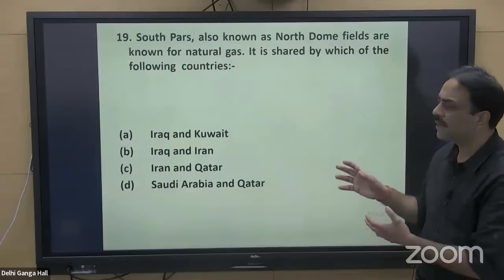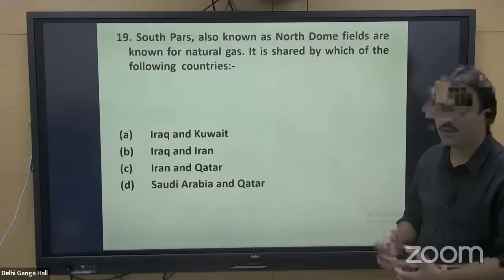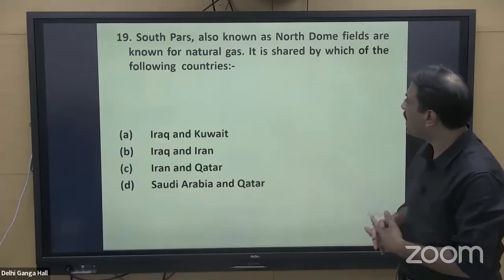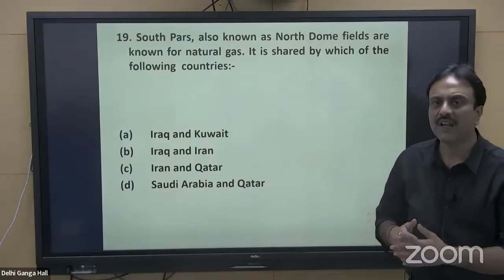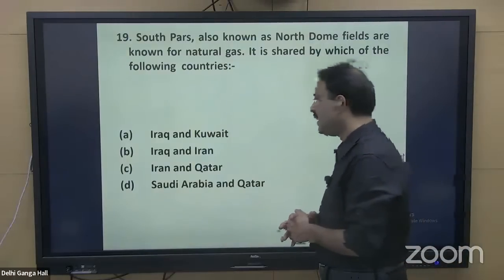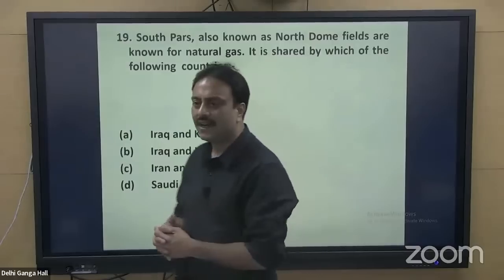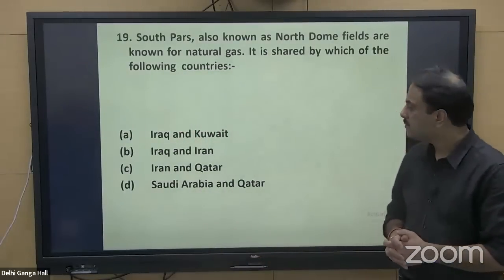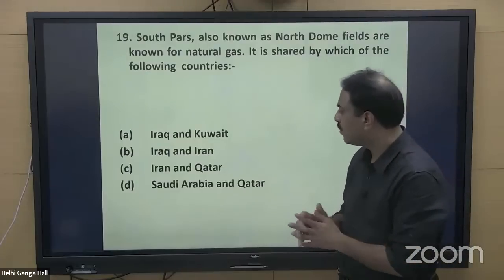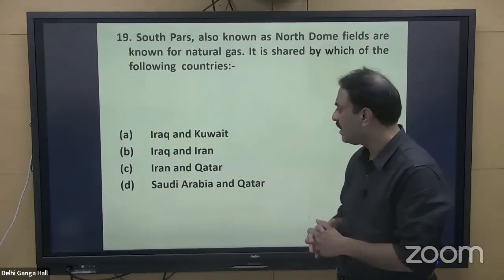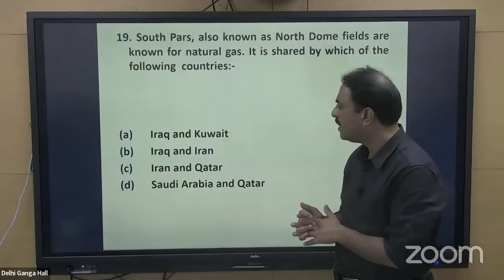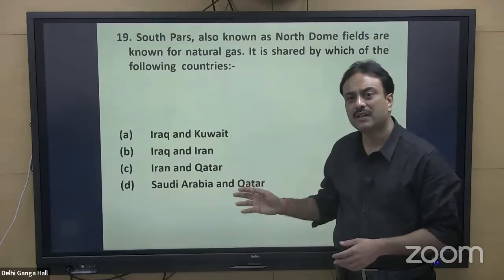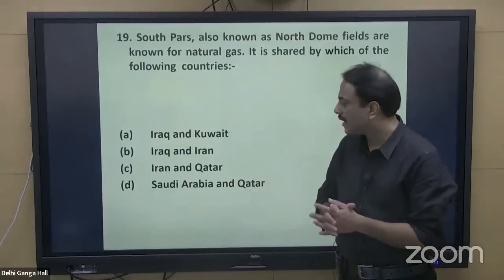One country calls its own part South Pars, the other calls it North Dome. It is shared by which of the following countries? And the options are Iraq and Kuwait, Iraq and Iran, Iran and Qatar, and Saudi Arabia and Qatar. Iraq and Kuwait, they have a contiguous boundary.